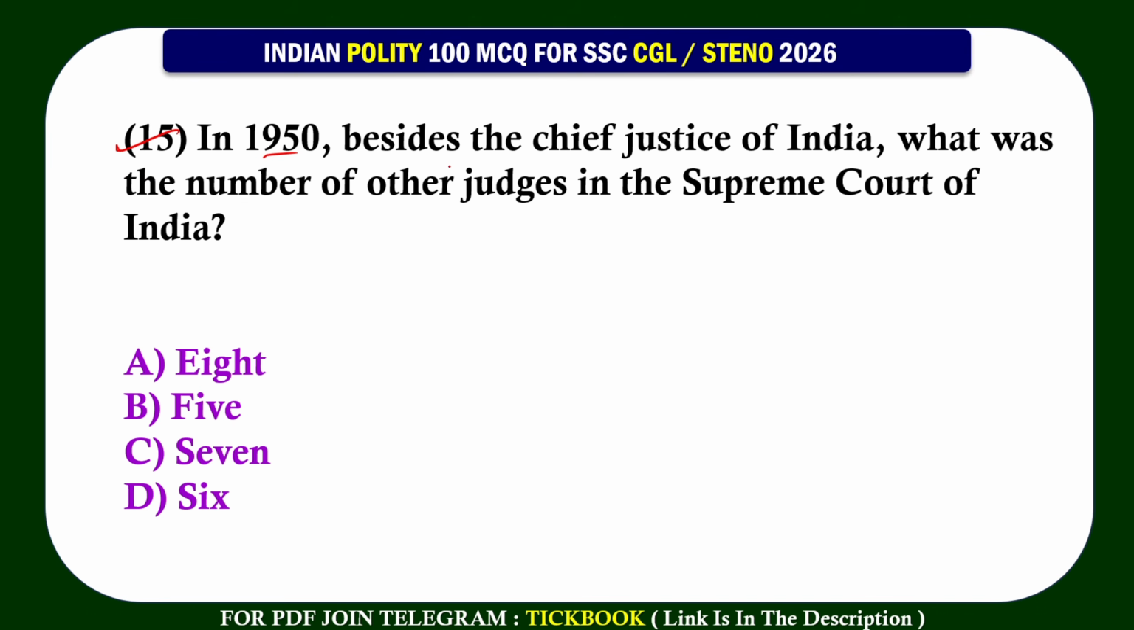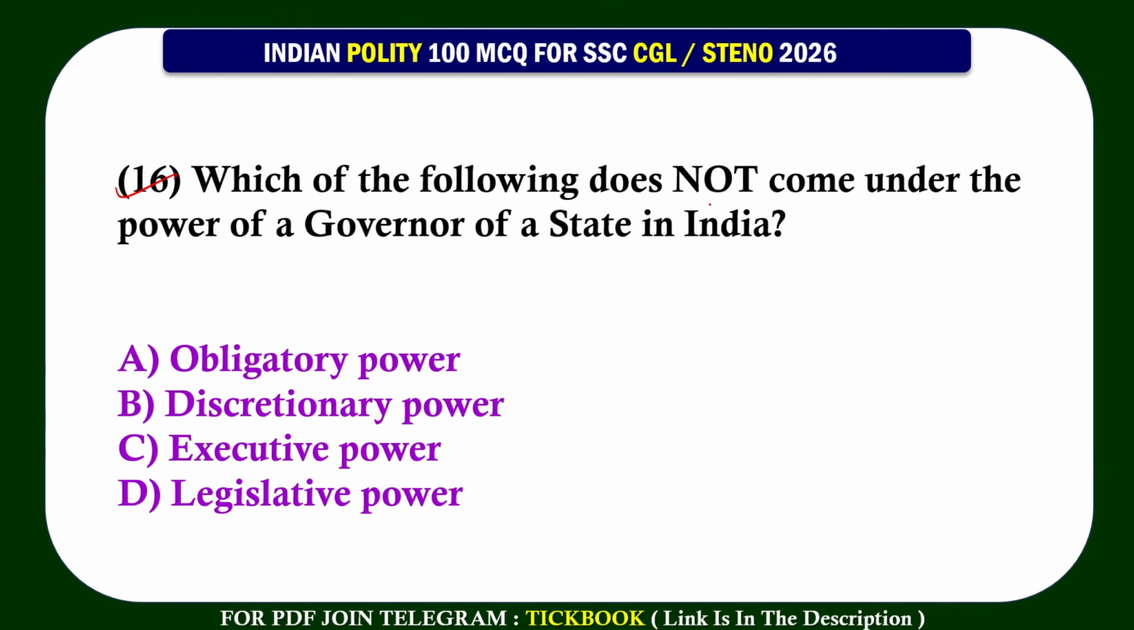15. In 1950, besides the Chief Justice of India, what was the number of other judges in the Supreme Court of India? Option number C, 7. 16. Which of the following does not come under the power of a governor of a state in India? Option number A, obligatory power.